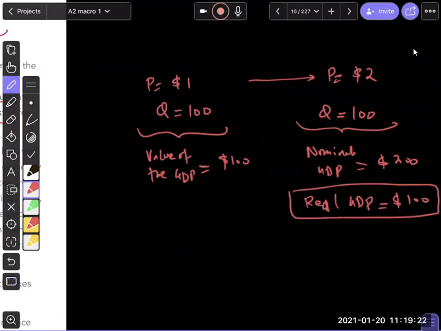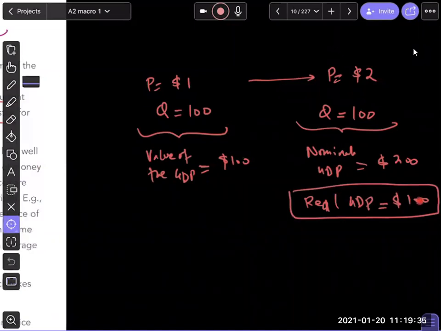So the difference between nominal and real GDP is that in real GDP we make prices constant, but in nominal GDP we do not. So why does nominal GDP give you a misleading picture? Because if I see this number and say, hey, that's good news, GDP is doubling, but GDP is doubling because of prices and not because of quantity.